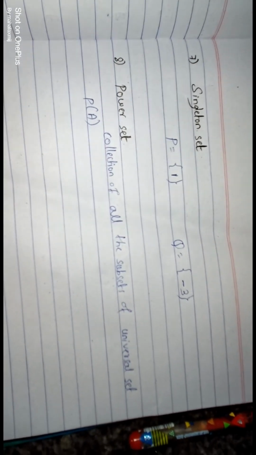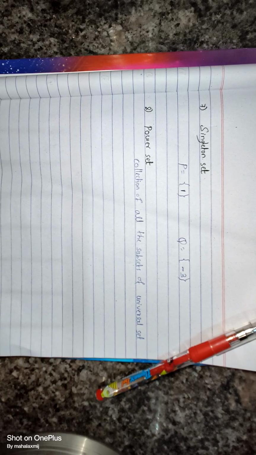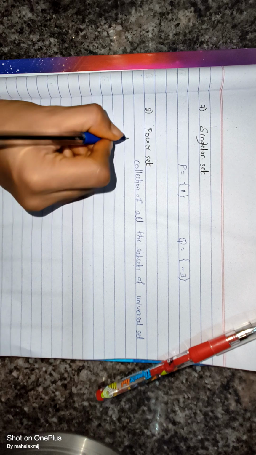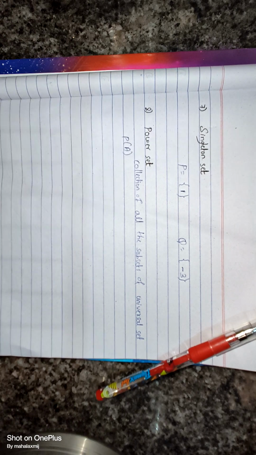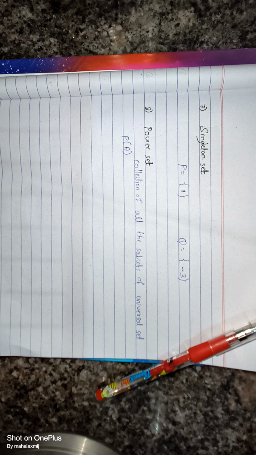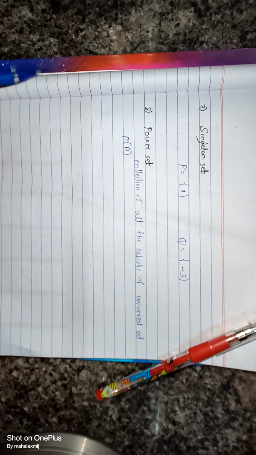Power set is a collection of all the subsets of the universal set. So this is known as the power set and we denote it by the symbol P of A, where A is the set that we are considering.